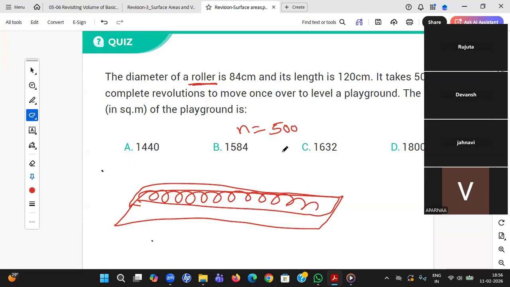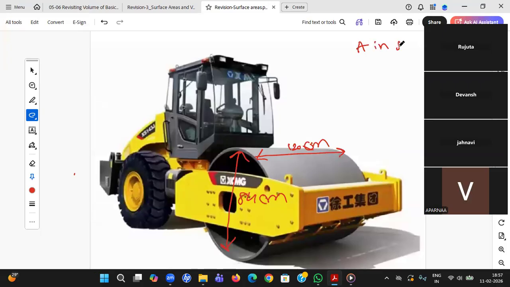Now he was asking the area. Please read the question: in square meters. So you see, he has given centimeters, but finally he wants it in square meters. So try to convert your answer into square meters. What is the area in square meters, sir? Area in square meters means meter square he's asking. Final area in meter square he's asking, into 500.